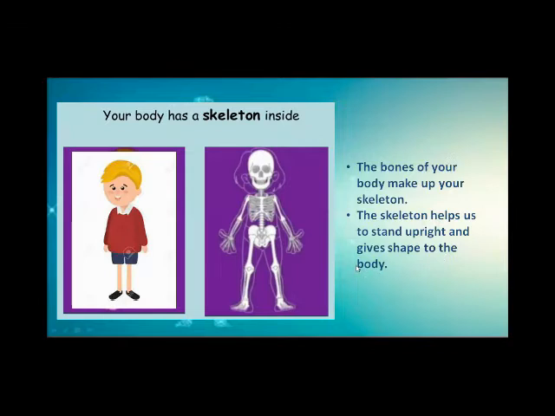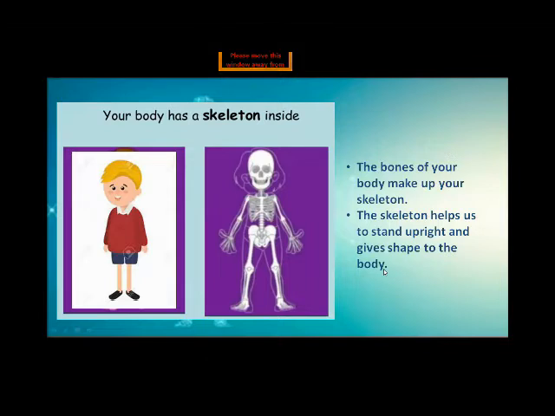There are two functions of the skeleton. First one, it gives support to the body. We can easily run, we can easily walk, we can easily jump. We can easily sit with the help of the skeleton. And second one, it gives shape to the body. Clear? Yes, the definition of the skeleton is: the bones of your body make up your skeleton.